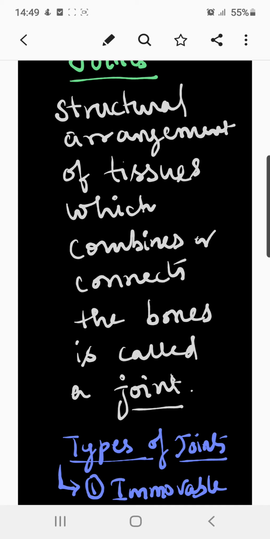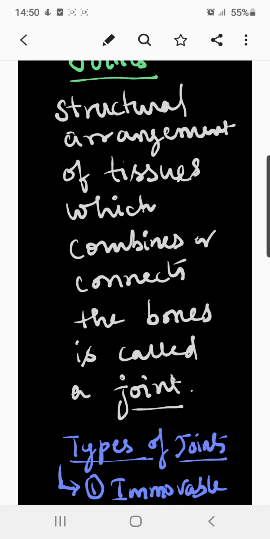The study of joints is known as arthrology. What are the basic functions of the joints? Most joints permit movement between the opposed surfaces of the bones which they connect, but this is not essential, as a joint may be immovable, as in some examples I am going to tell you in this video. Some joints allow growth of the structures through which they are connected. The joints make the body flexible.